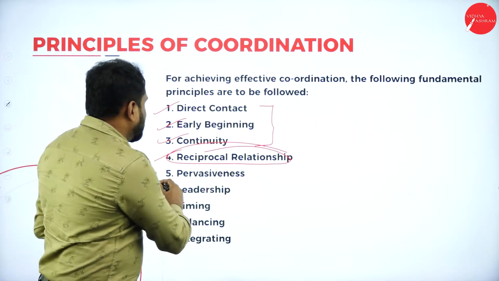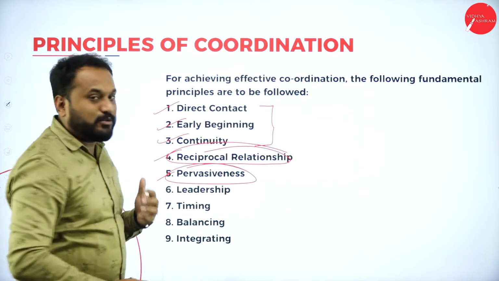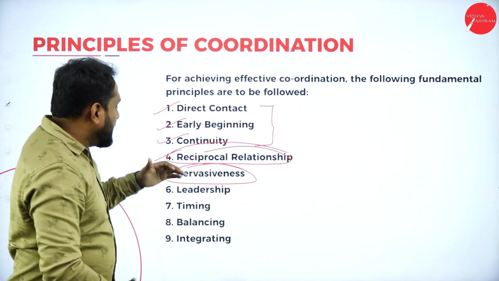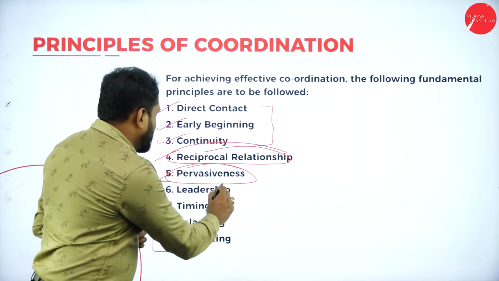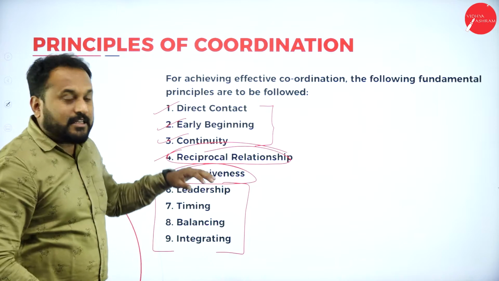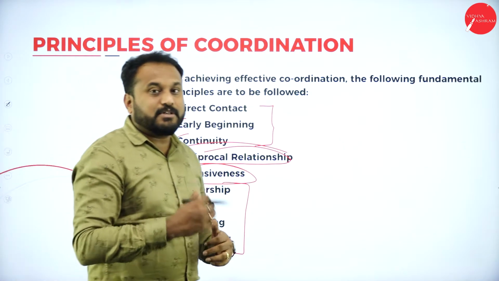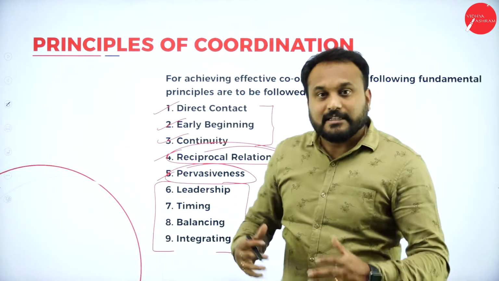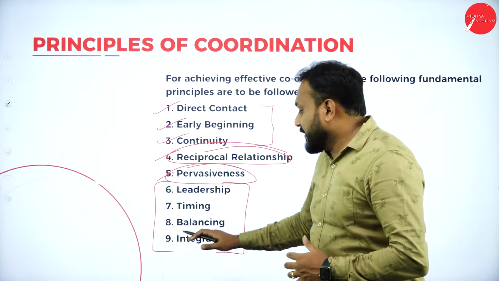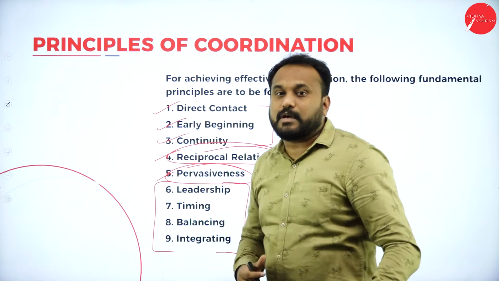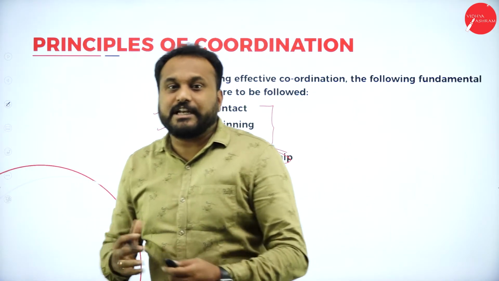Then pervasiveness. Coordination is everywhere, universally accepted. Leadership, timing, balancing, and integration: these 4 are there. A person should lead, and then timely management should be there, balancing should be there, and integrating. Both of them need to have something called unity with integrity.